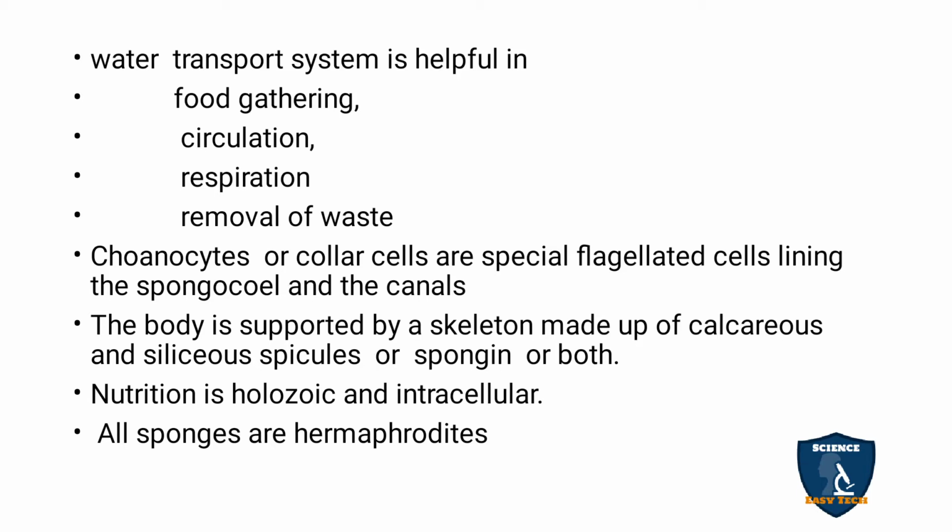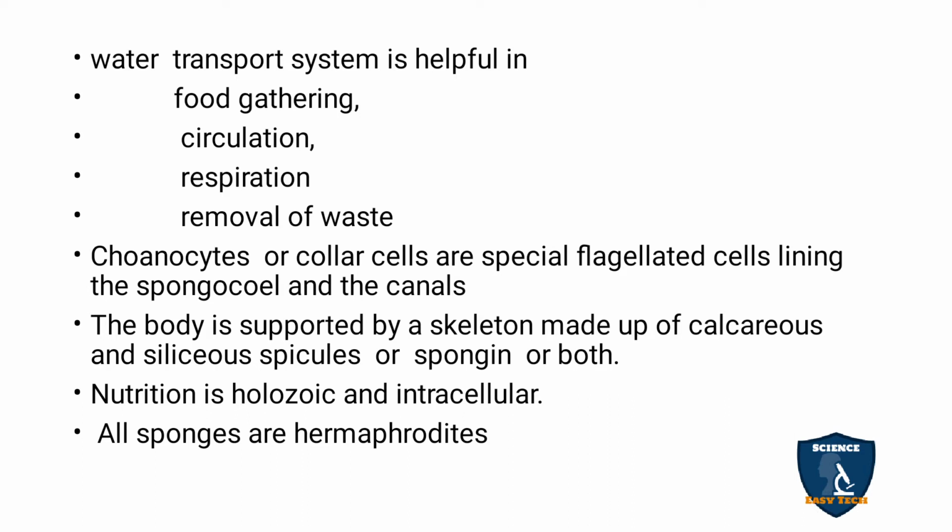This water system is helpful, as I said, for food and other circulation. The central part is the spongocoel, and the water system is useful there. So, what things can be transported? Food gathering, circulation, respiration, and removal of waste material can take place through the water transport system.